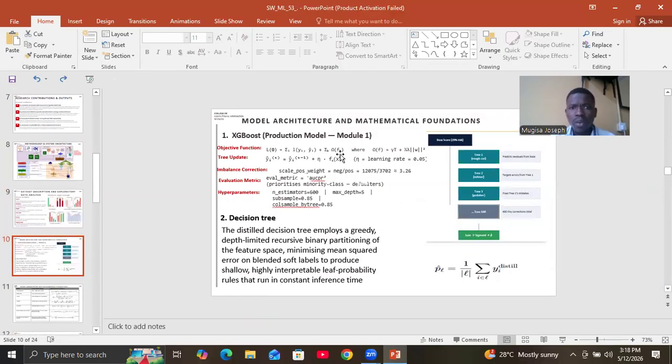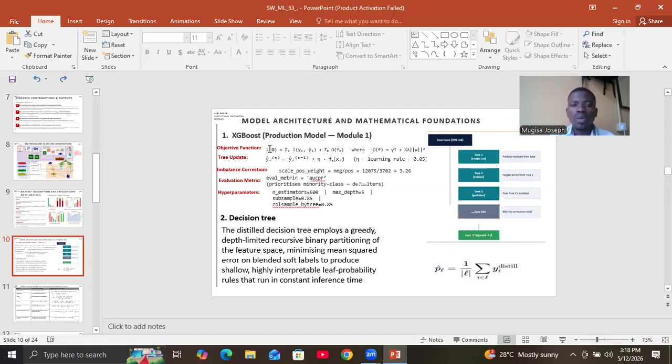So looking at the models one by one, starting with XGBoost, it is mainly an ML model architecture which builds its trees incrementally, and each tree aims at refining the prediction or decision made by the previous tree. This model does not only aim at being accurate, but also aims at being efficient and simple. That's why it's made of the objective function, which is the main goal, comprising the training loss function and the regularization function. And then the regularization function is comprised of the gamma and lambda parameters, which act as penalties for any extra tree that is made.